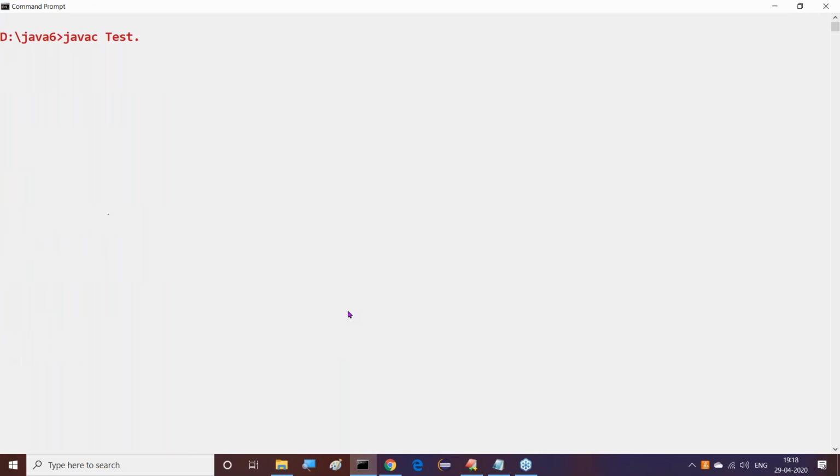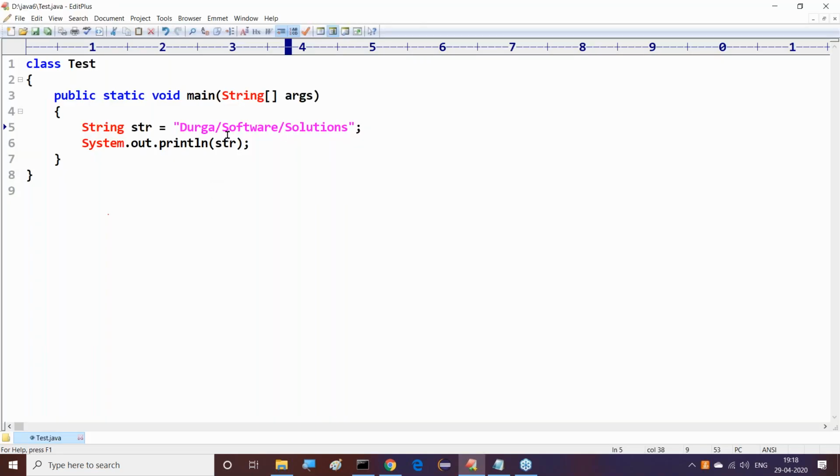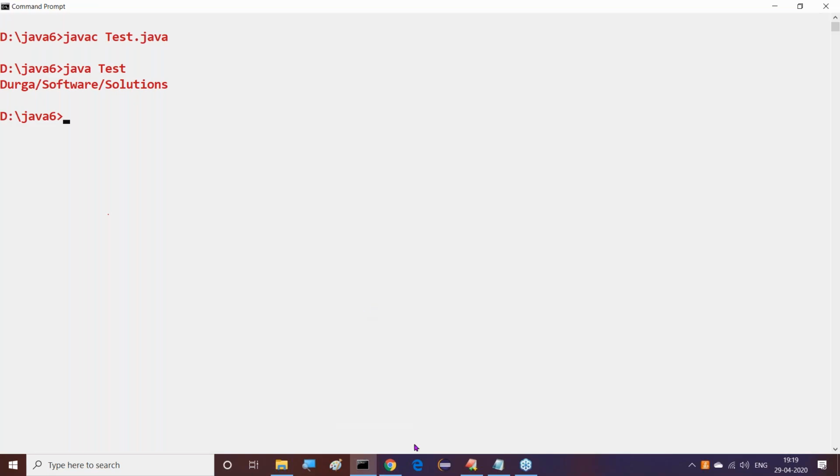javac Test.java. No compilation error, and we get some output: Durga slash software slash solutions. So forward slashes are allowed. Now I want to check backward slashes. Observe this carefully.